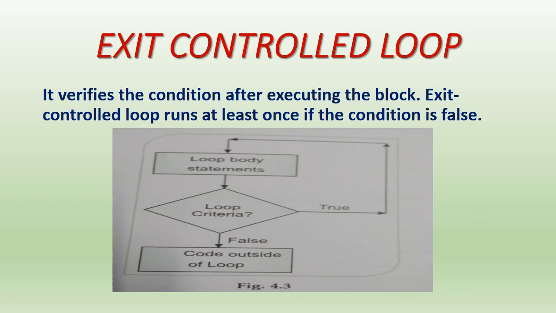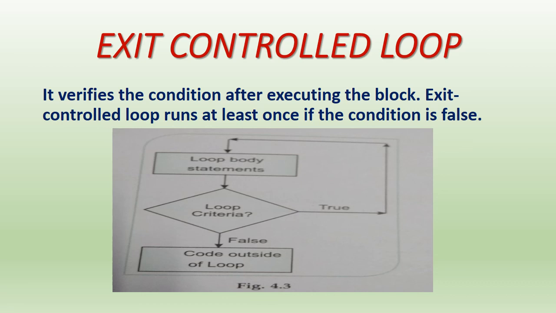So which types of loops come under entry control loop? There are two types of loop: first is for loop and second is while loop. These two types of loop will first check the condition. If the condition is true, only then will it enter the loop body.